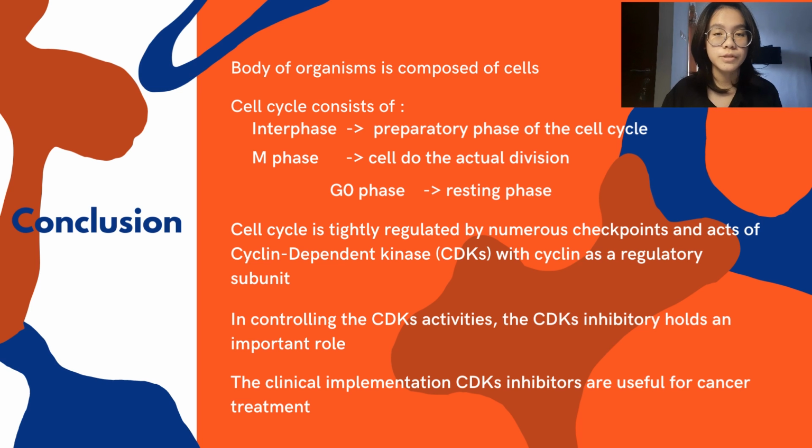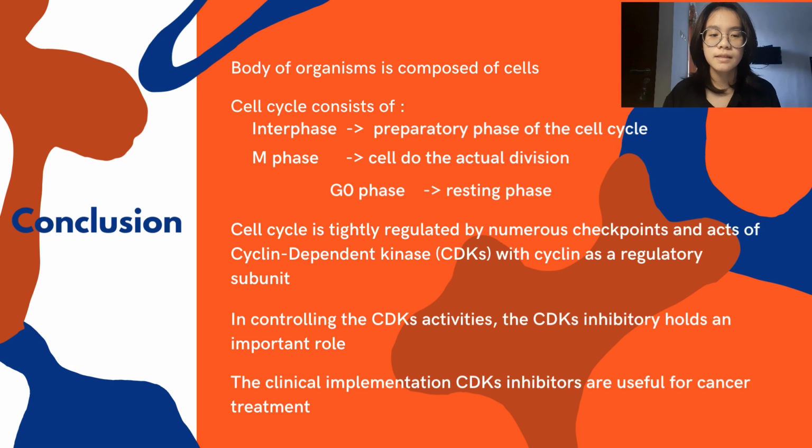The body of an organism is composed of cells, divided into eukaryotic and prokaryotic. Eukaryotic cells reproduce by undergoing a cell cycle. The cell cycle is divided into interphase, M phase, and G0 phase. Interphase, the preparatory phase of the cell cycle, consists of G1, S, and G2 phase. M phase, or actual cell division, consists of prophase, metaphase, anaphase, telophase, and cytokinesis. There's also G0 phase, the resting phase.